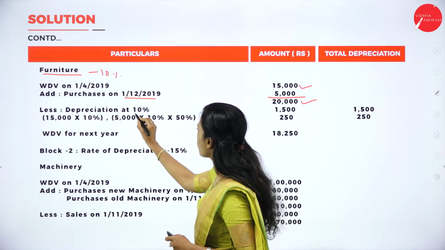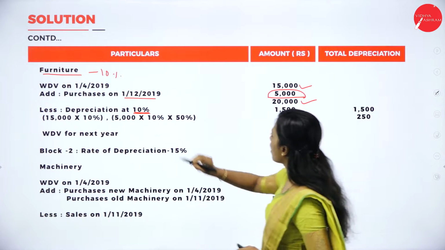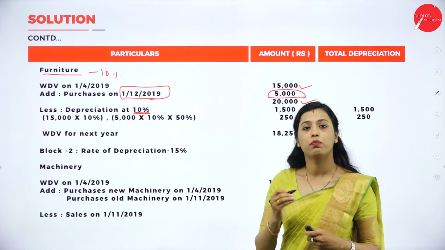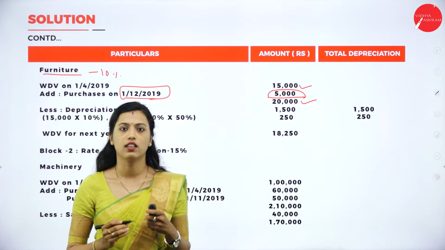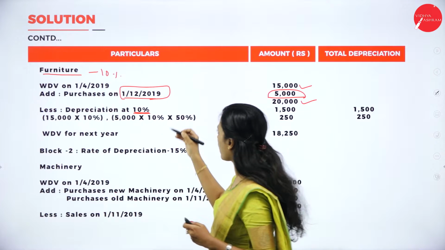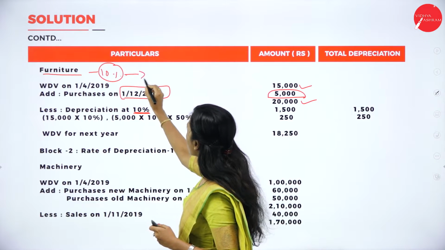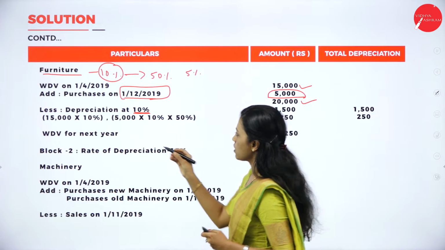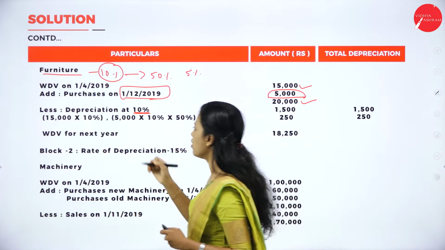So rate of depreciation how much? 10%. Here asset is purchased on 1/12/2019, means asset purchased after 180 days from 1/4/2019. So here we cannot claim 100% depreciation, means we cannot claim whole 10% depreciation. We can claim only 50% on this, means 5%. So for 15,000 we can claim 10% depreciation, full 100%.